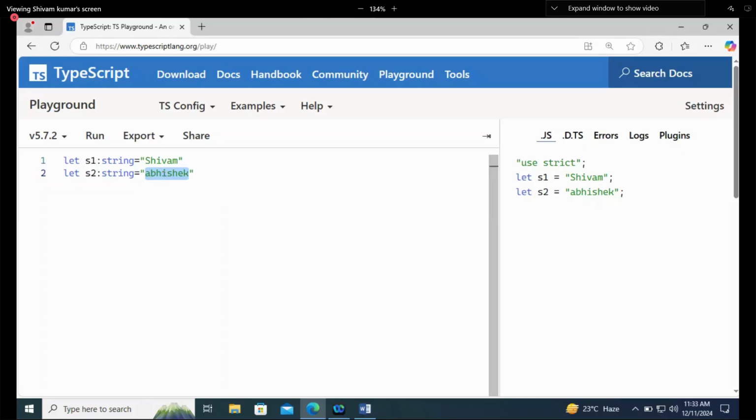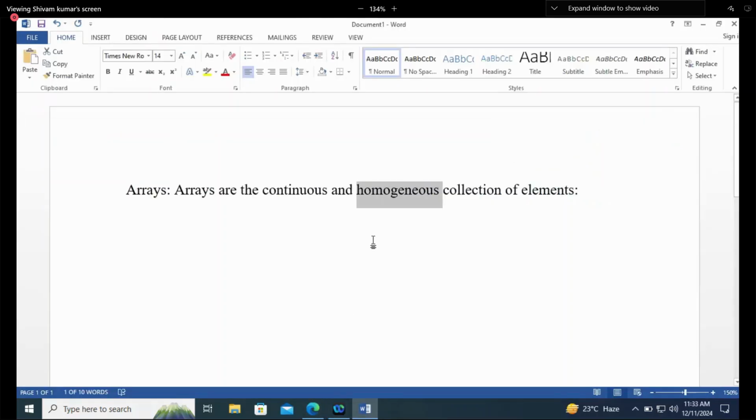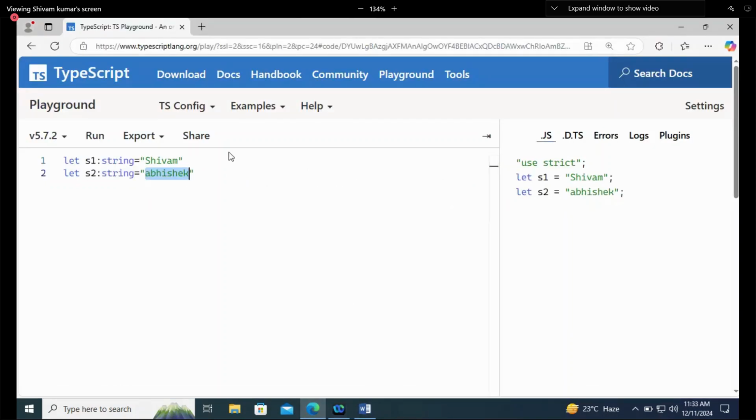That's why we are creating the arrays. That's what we meant by homogeneous. Homogeneous means same type. Understood? That's why we are saying that arrays are continuous. And what do you mean by continuous? They will store the values in a continuous way.